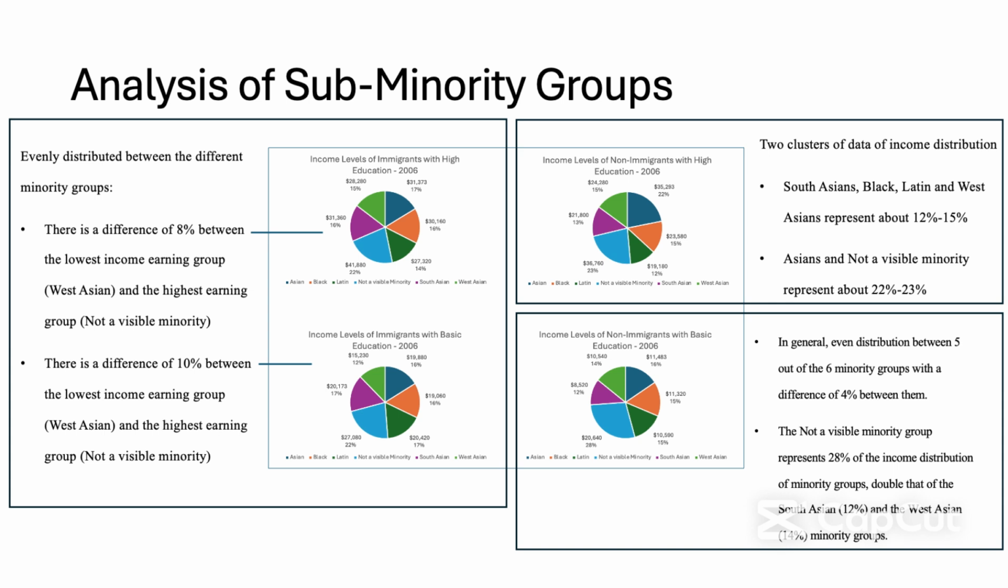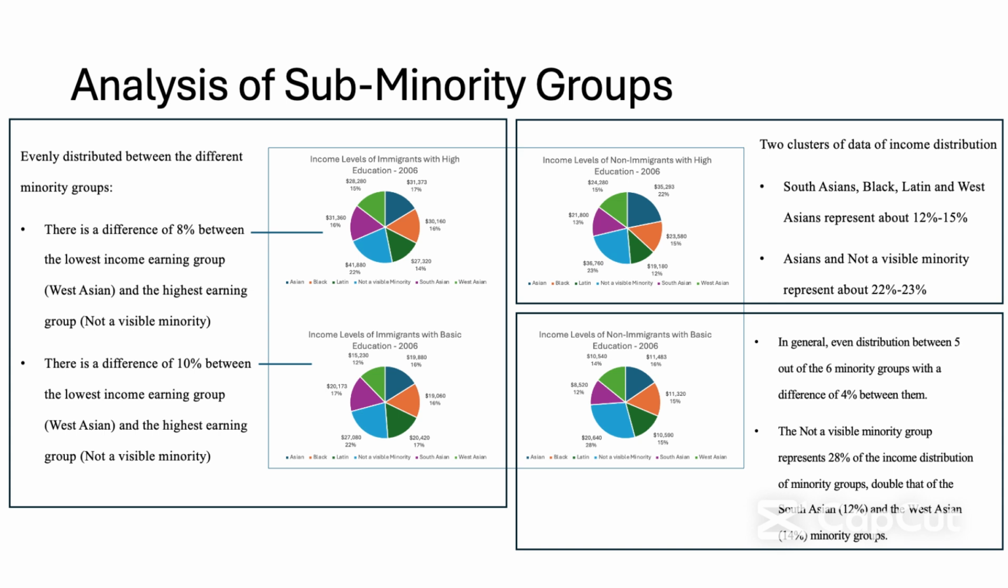Analysis of sub-minority groups. The income levels of immigrants with high or basic education was reviewed between the different minority groups. Looking at the pie chart in the upper left-hand corner, there is a difference of 8% between the lowest income earning group, West Asians, and the highest earning group, not a visible minority, for individuals with a high education. Looking at the pie chart in the lower left-hand corner, there is a difference of 10% between the lowest income earning group, West Asian, and the highest earning group, not a visible minority, for individuals with basic education.